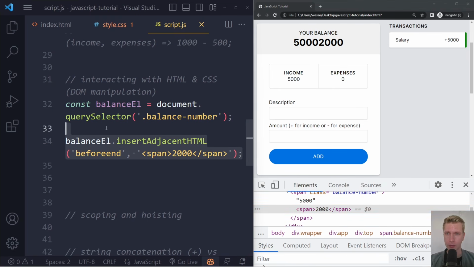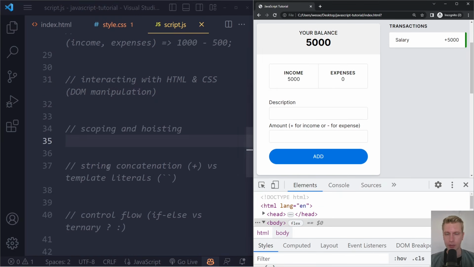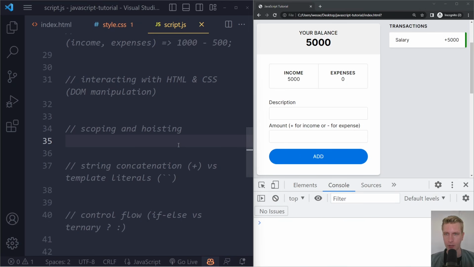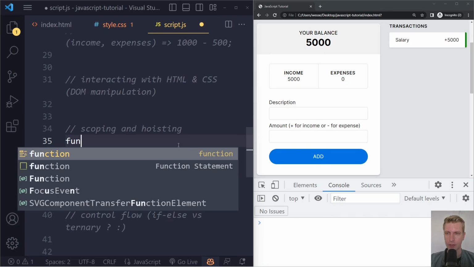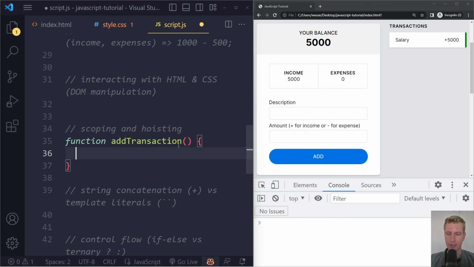All right, let's move on to scoping and hoisting. I'm gonna remove this. I'm gonna save here, refresh. Okay, so we have a clean slate, console. Okay, so if I have a function here, add transaction, just a function declaration. And in here, I'm going to create a variable amount, right? So I'm assigning the number 5,000 to a new variable amount.